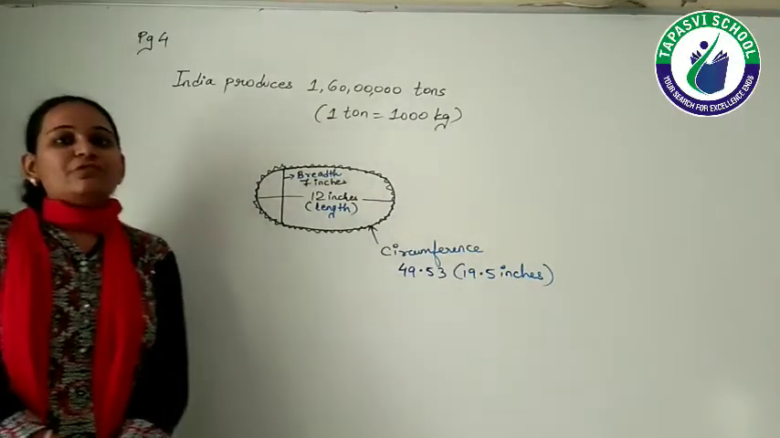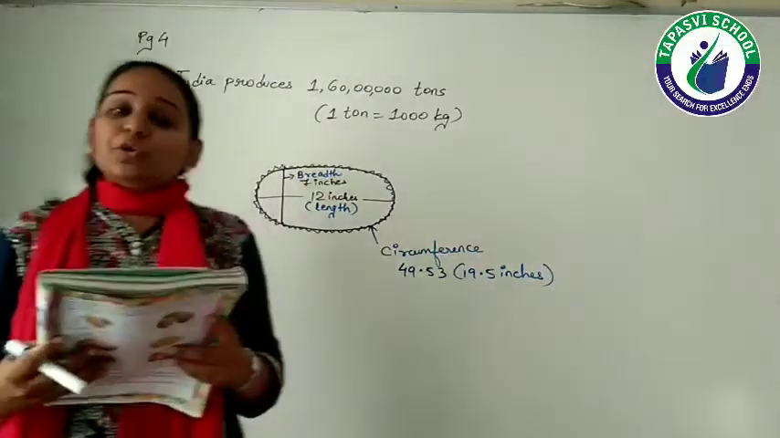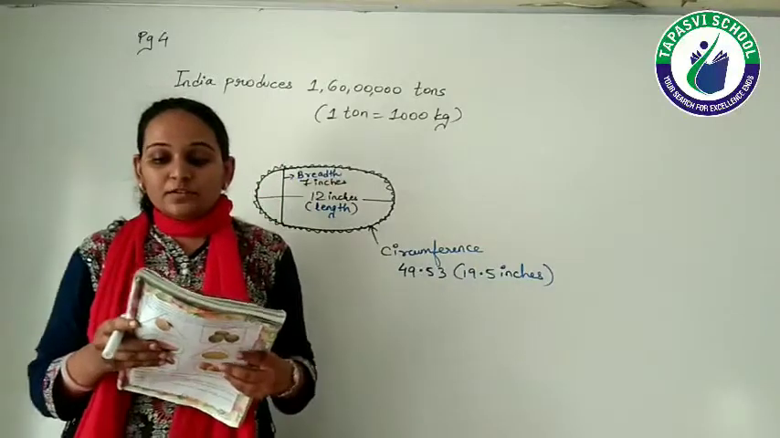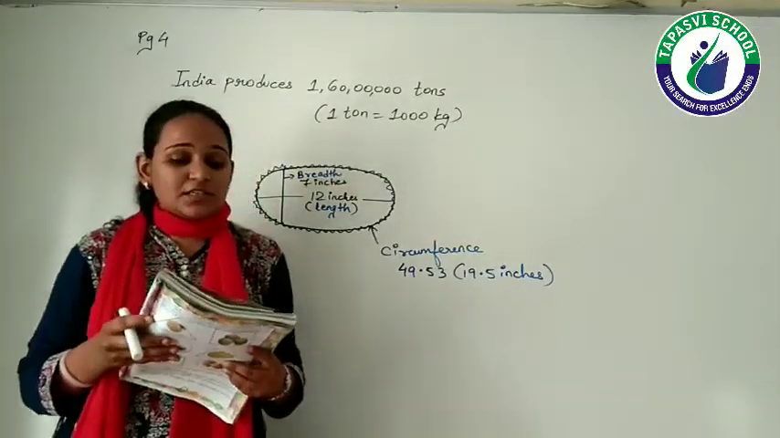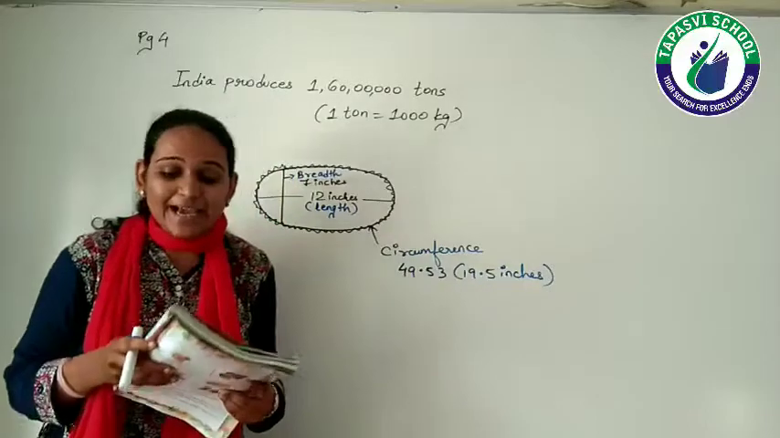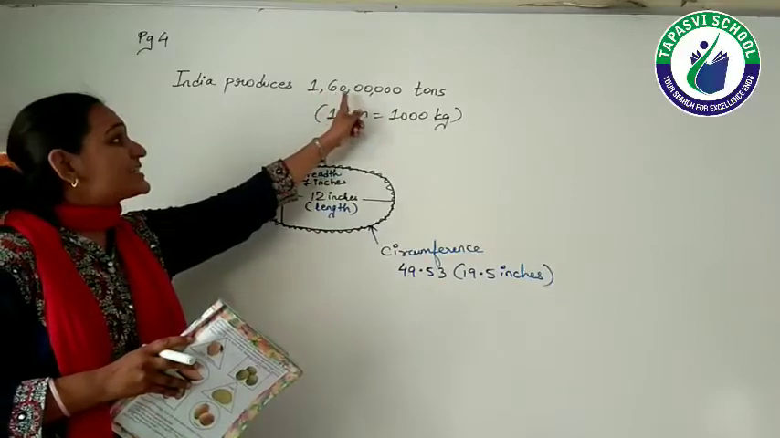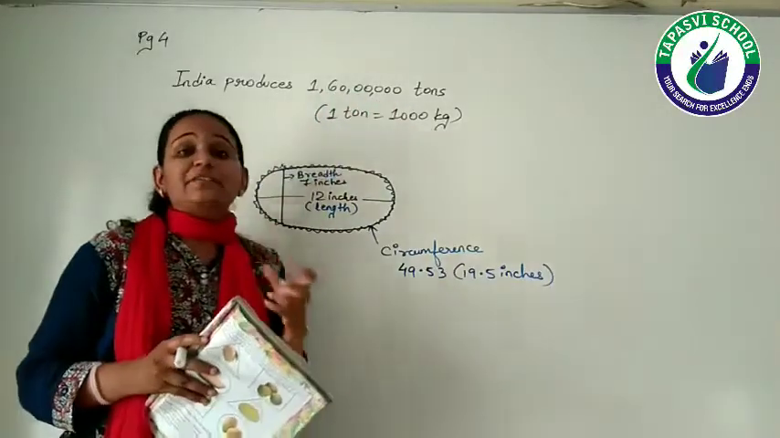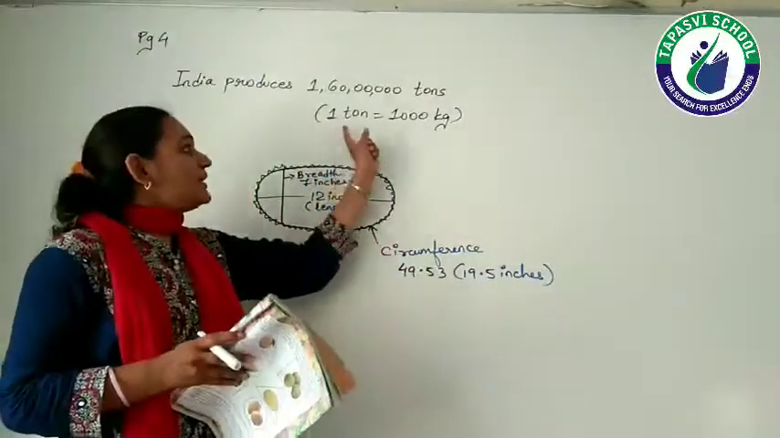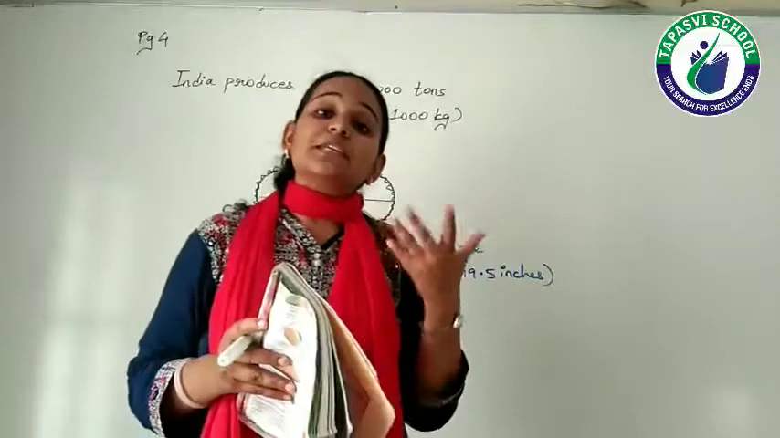Now let's begin with page number 4, right? Do you know India produces approximately 1 crore 60 lakh tons of mangoes every year? Now, what is the meaning of ton? 1 ton means 1000 kg.